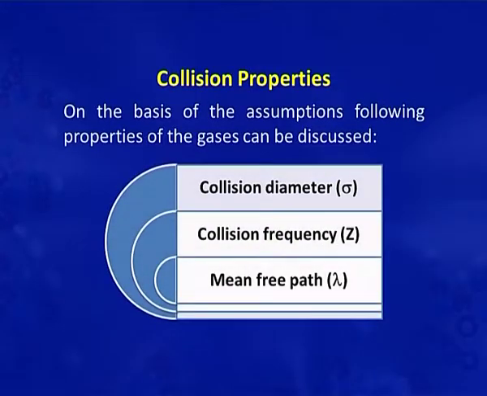Let us start with collision property. On the basis of all these three assumptions, the following properties of gases can be discussed. First one is collision diameter, the symbol for this is sigma, and after that collision frequency, the symbol for this is capital Z, and mean free path, the symbol is lambda. Let us start with collision diameter.